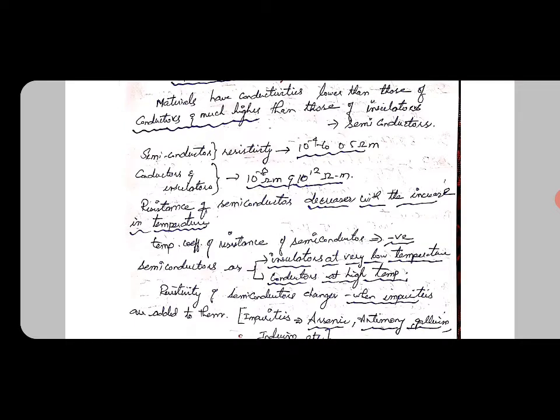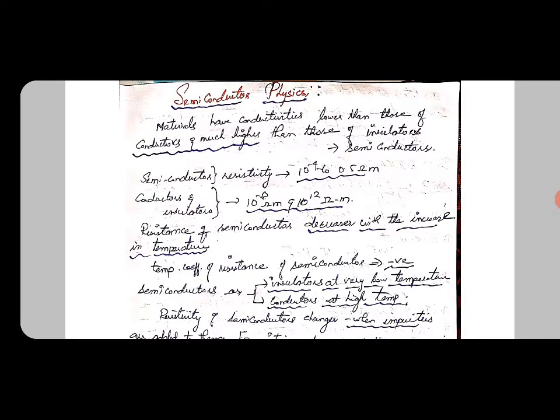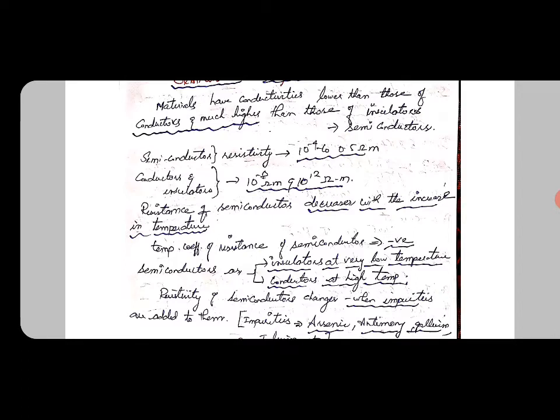insulators are. The materials which have conductivities lower than those of conductors and much higher than those of insulators are called semiconductors. Semiconductor is nothing but partially conducting. Another meaning of semiconductor is partially conducting. For a semiconductor, the resistivity will be 10 power minus 4 to 0.5 ohm meter. This is one important range for semiconductors.